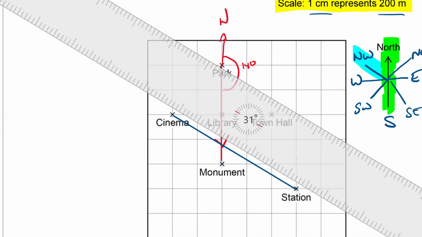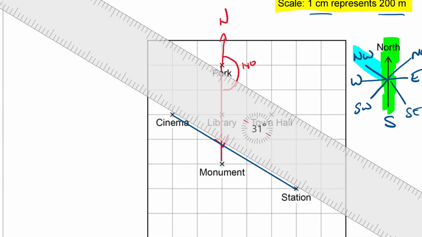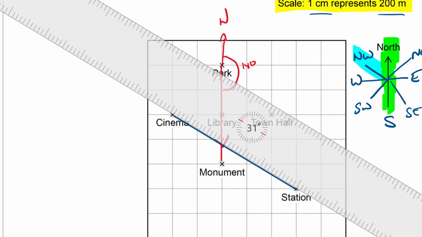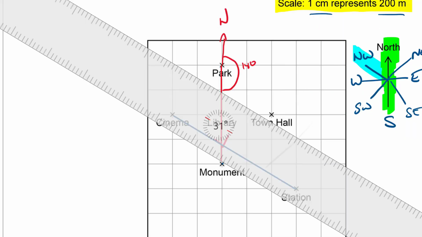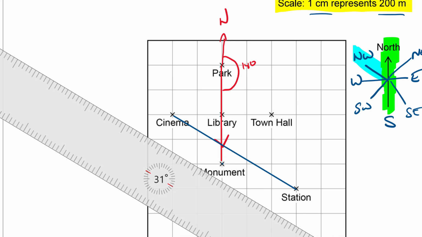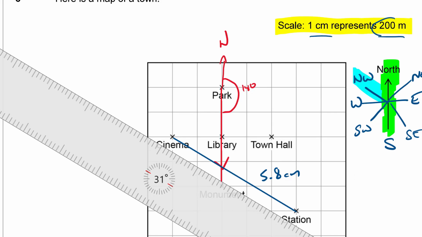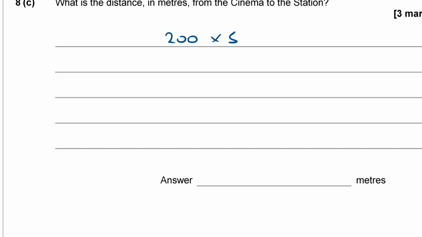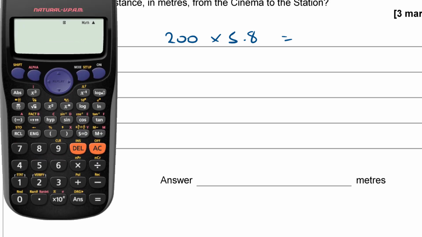Now my ruler here is a kind of electronic one. It's not going to calibrate nicely with that page, but if you've got a proper ruler on a proper exam paper, you can just measure it to the nearest millimeter. And having done that properly, I made it 5.8 centimeters when I measured it on the real paper with a real ruler. So if it's 5.8 centimeters and I know that 1 centimeter represents 200 meters, if I times 200 by 5.8, I should get the distance. So 200 times 5.8, what's that equal to? Let's reach for the calculator.